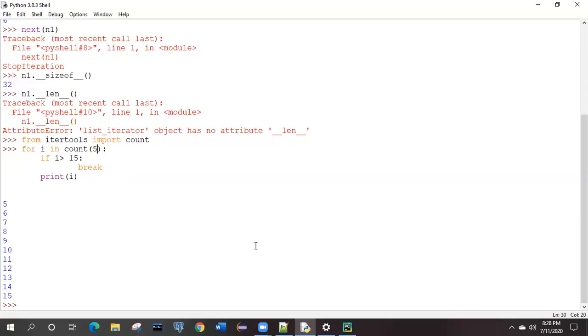Mostly it will be 1 only. And if you have no stepping, also don't give these two lines, if I greater than 15 and break. Simply for I in count and directly print I. Don't give any termination point like I greater than 15 and break, and just check what would be the result and how it is working.